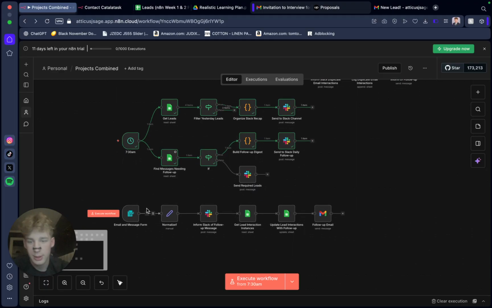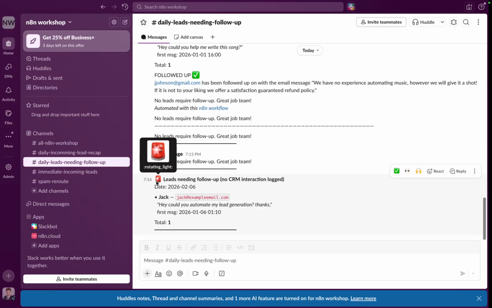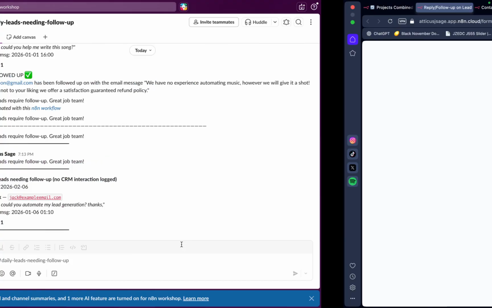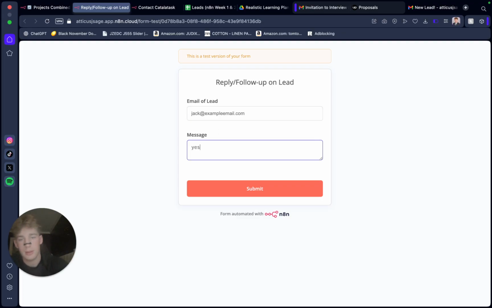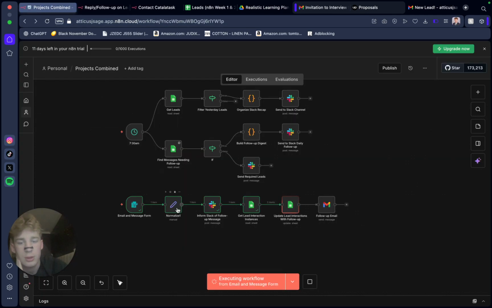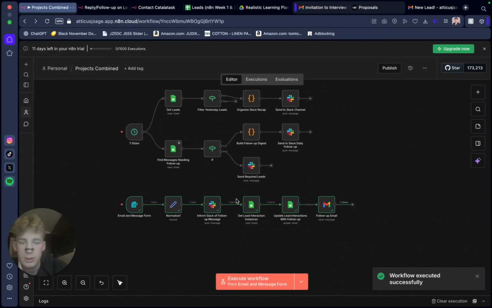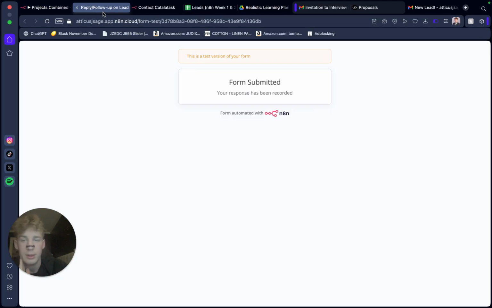And then what this does down here is a follow-up system so that n8n can document when you follow up with certain emails. So I'll just run that right now. So it'll normalize the data, inform Slack that Jack got followed up with, log it, update it, and then send the actual follow-up email.